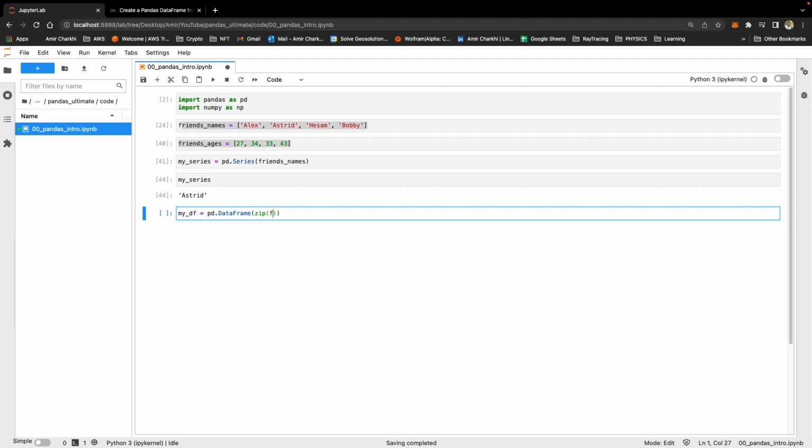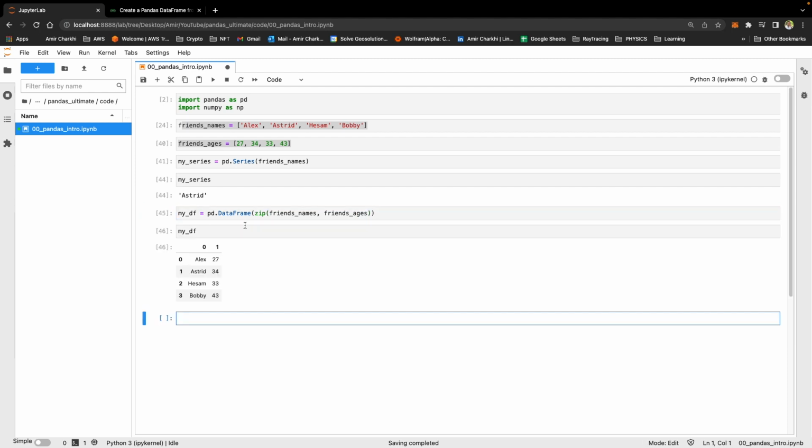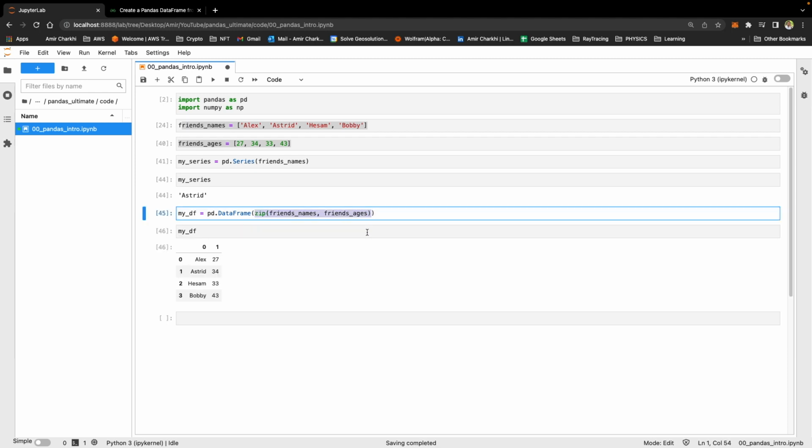I'm going to zip friends' names to friends' ages. Zipping two lists essentially acts like a zip on your clothes, on your jacket. It puts respective values against each other, like a zip.